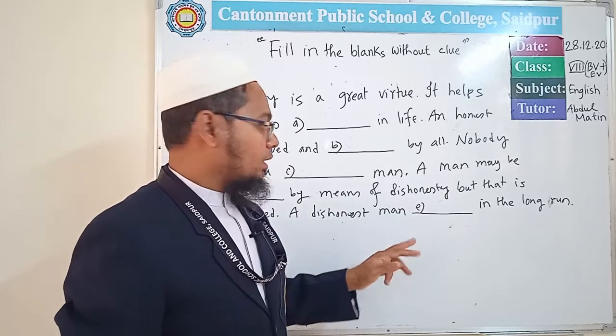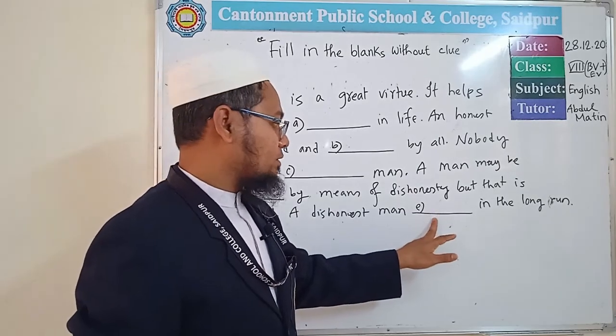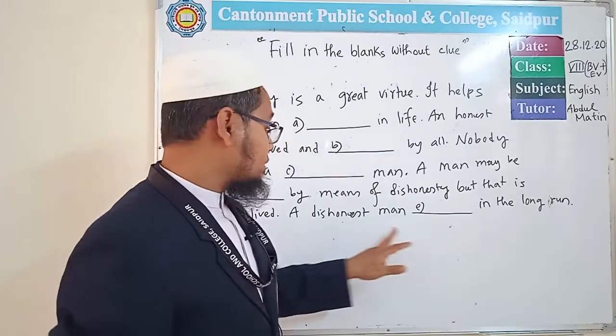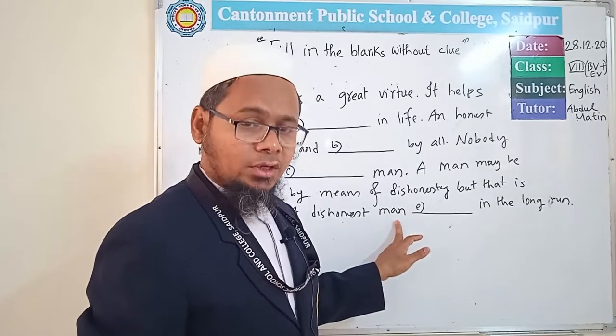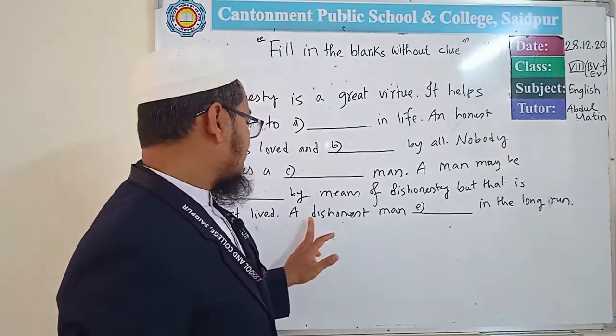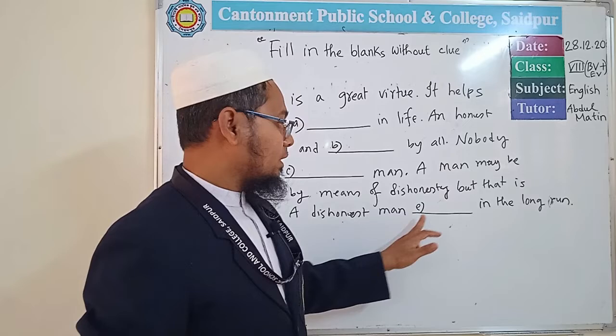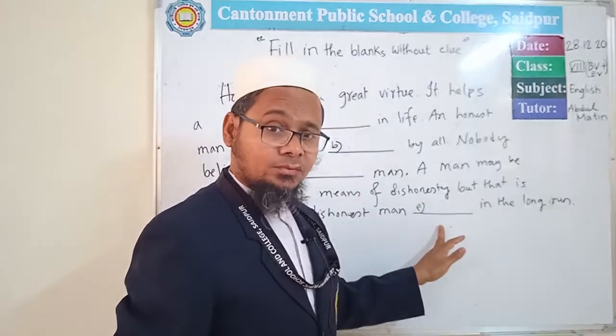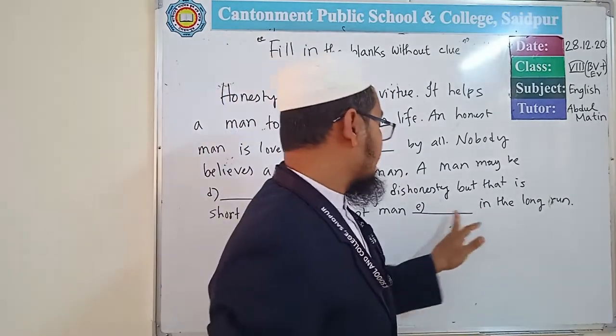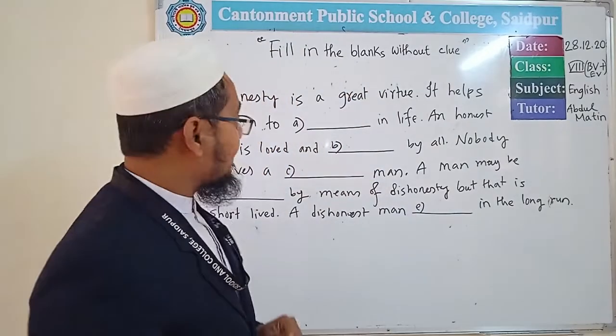According to the meaning, here will be suffers. S will be added because here the subject is third person and singular number. After a third person singular subject, S or ES will be added with the base form of the verb. So here will be suffers.